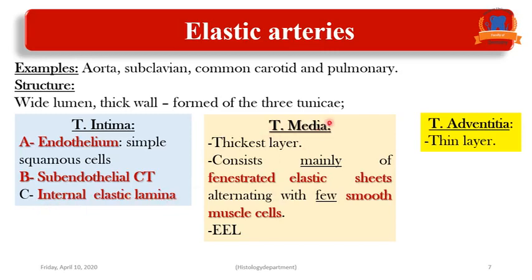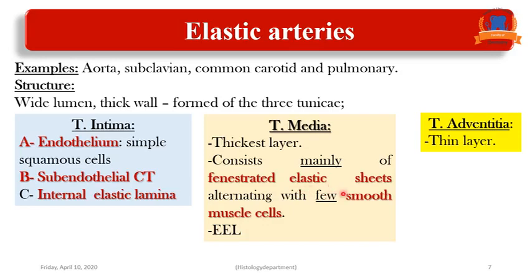The second layer is the tunica media. It is the thickest layer in the elastic artery. It is formed mainly of fenestrated elastic sheaths with few smooth muscle fibers.